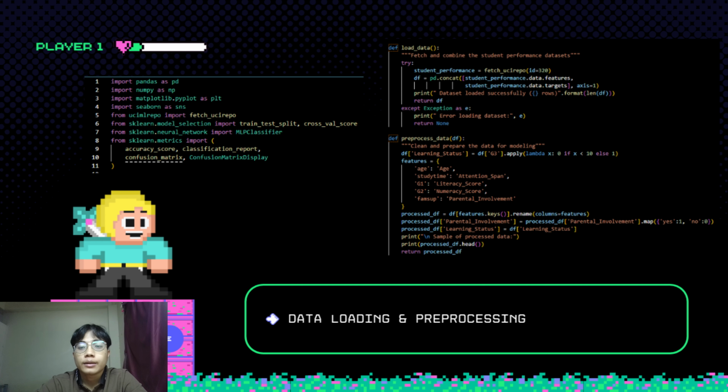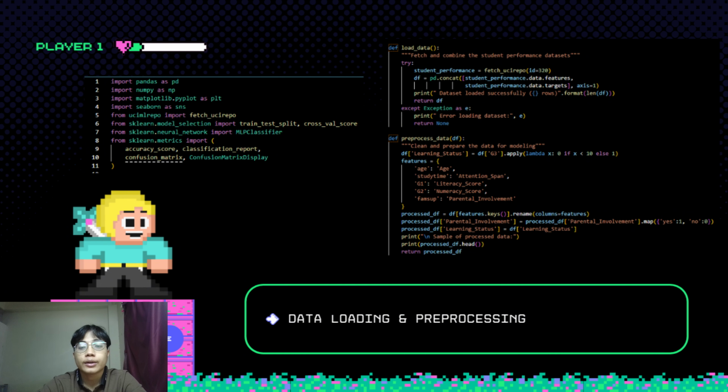Assalamualaikum. I'll begin by explaining how we loaded and prepared our data. We use the UCI Student Performance Dataset, which contains academic, demographic, and family-related information. Our script starts by fetching this dataset and combining the features and targets using the UCI ML repo library.